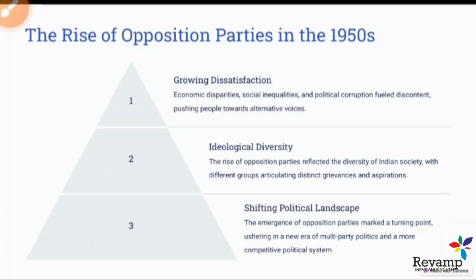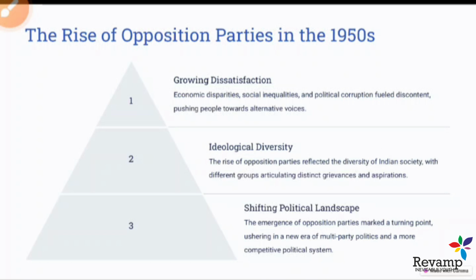Let's say we can take the example of the Communist Party of India. Congress was dominant everywhere, but in Kerala in 1957 the CPI won 60 seats out of 126 and formed the government with EMS Namboodiripad. So it also reflects how social inequality and political discontent with the Congress led to another party's formation in the Kerala state election.